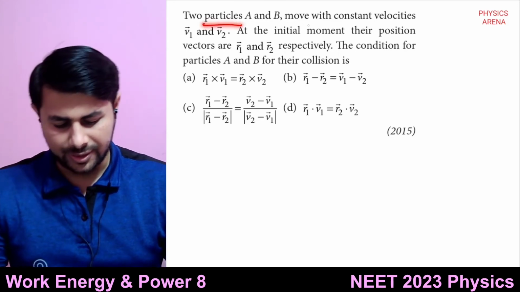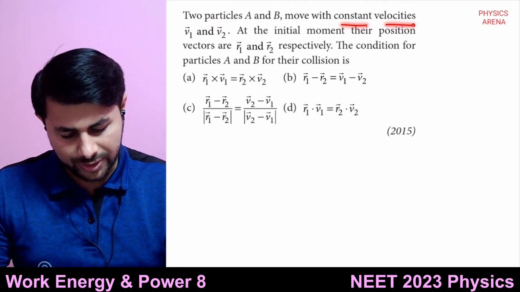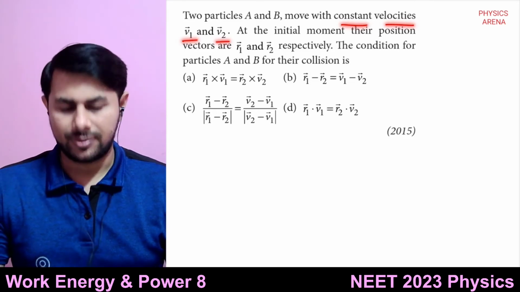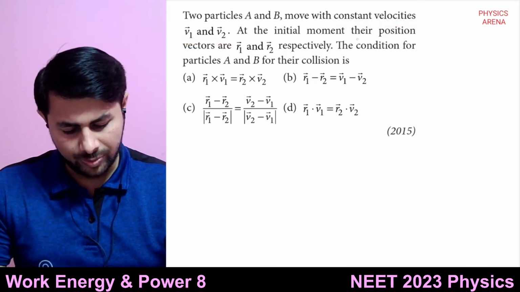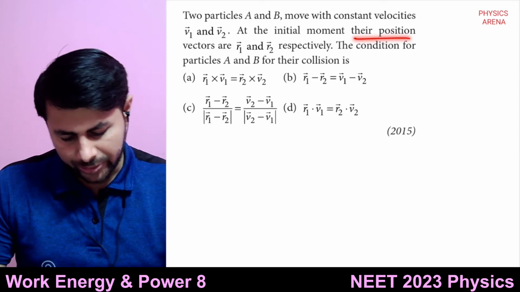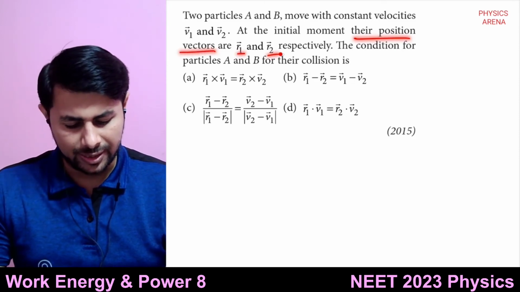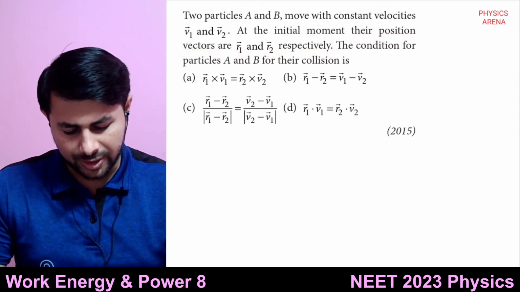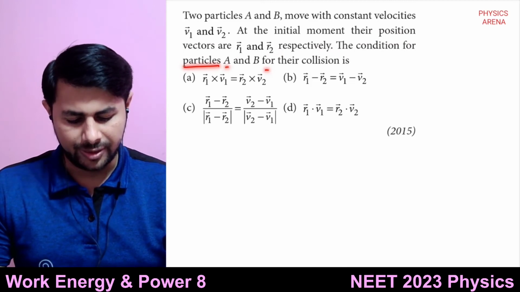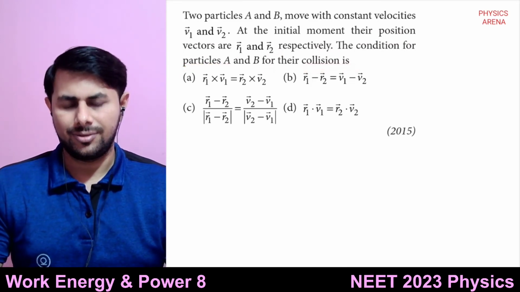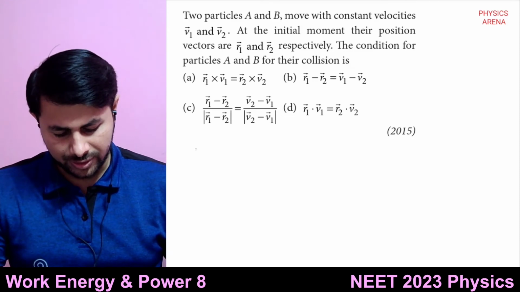Two particles A and B move with constant velocities v1 bar and v2 bar. At the initial moment, their position vectors are r1 bar and r2 bar respectively. The condition for particles A and B for their collision is. Okay, so this is the question.